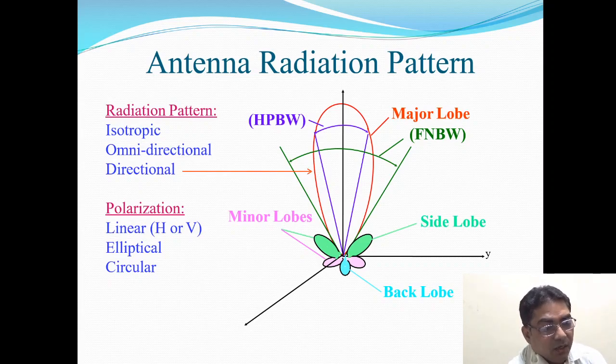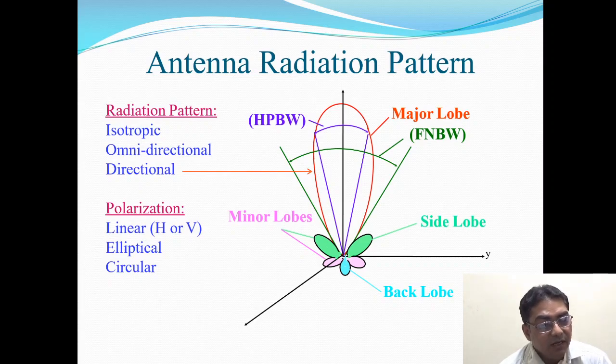I have also defined a few additional quantities here: HPBW and FNBW. HPBW is the half power beam width of the antenna. It is where the antenna field is reduced by 50%, that is, where the power is half, and that's why it is called half power beam width. Then there is another quantity called FNBW, which stands for first null beam width.